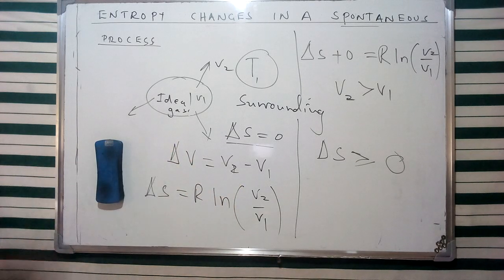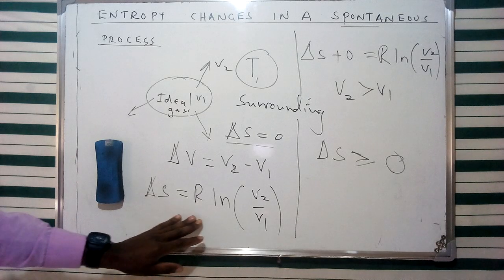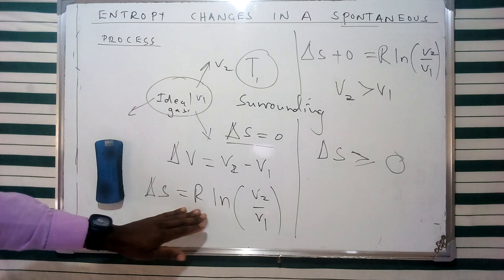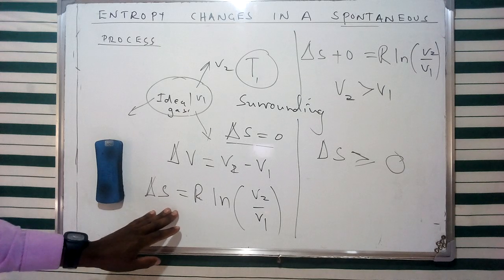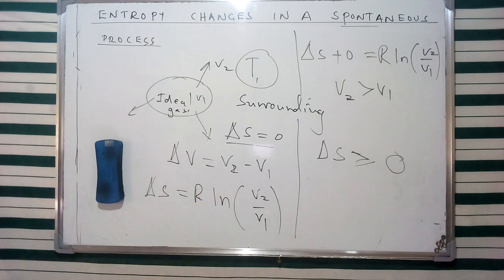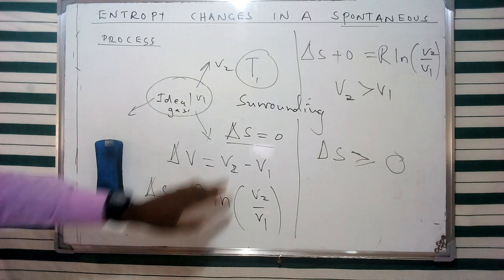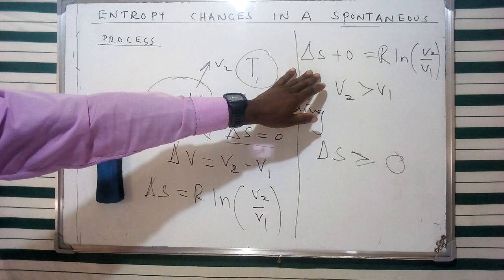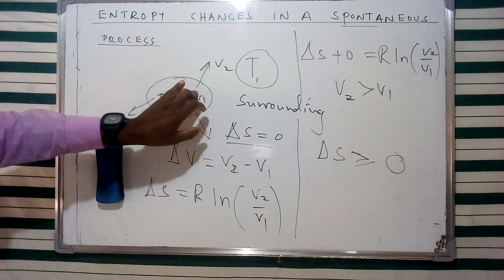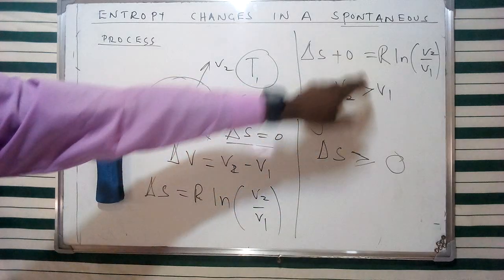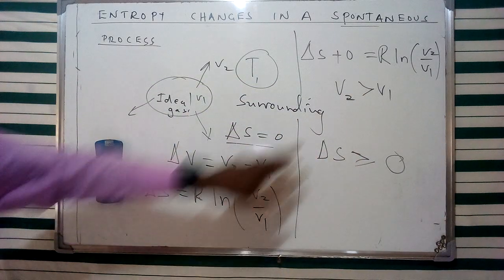So therefore, in consideration of constant temperature and pressure, we can describe this aspect of entropy using this particular formula, for which I will put a link in the description box giving a specific derivation. Delta S is equivalent to R natural log of V2 over V1. And since the entropy of the surroundings is 0, we can give the general form of the total change in entropy, delta S, which is the entropy of the system plus the entropy of the surroundings, giving us R natural log of V2 over V1.